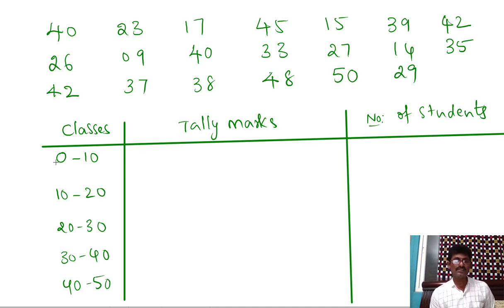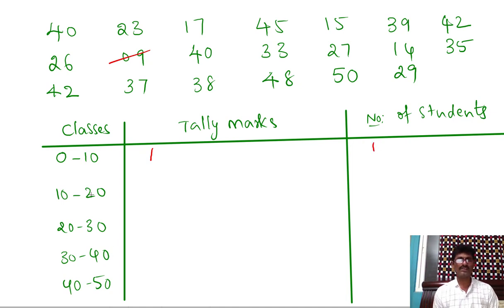So here 0 to 10 means how many students got the marks in between 0 and 10. Let us see. Here in the first row, no student got the marks in between 0 and 10. In the second row, one student got 9 marks. So put one tally mark here. Then is there any student? No. So that is why number of students who got 0 to 10 marks is 1.